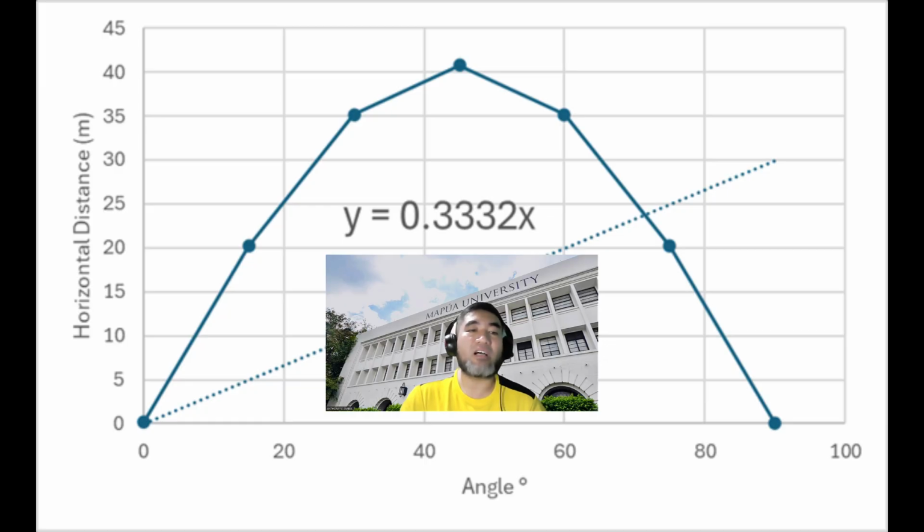shows that the behavior is explained by the projectile range equation, which depends on the sine of twice the launch angle. The sine function reaches its maximum value at 45 degrees, explaining why this angle produces the greatest horizontal distance. Additionally, complementary angles such as 30 degrees and 60 degrees produce nearly equal ranges. The elapsed time increased with the angle, reaching its maximum near 90 degrees.